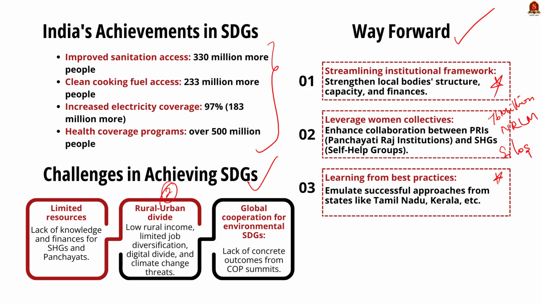See, the states like Tamil Nadu, Kerala, Karnataka, Andhra Pradesh, Telangana have done better than the others when it comes to some SDGs. The success of these states should be emulated by others for reaping the benefits of SDGs. So you can write these points in the conclusion part. So in this particular discussion, we saw what are all the steps taken by India to achieve the SDG goals and what are the challenges in achieving the goals with the way forward. So with these learned points, now let us move on to the next news article discussion.